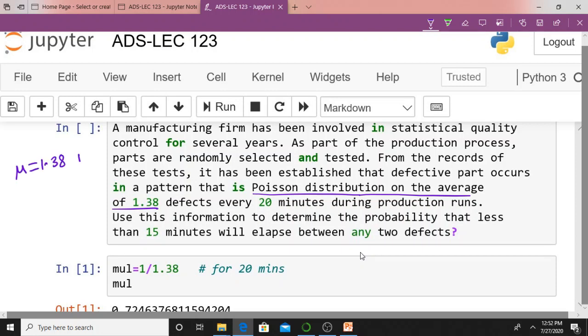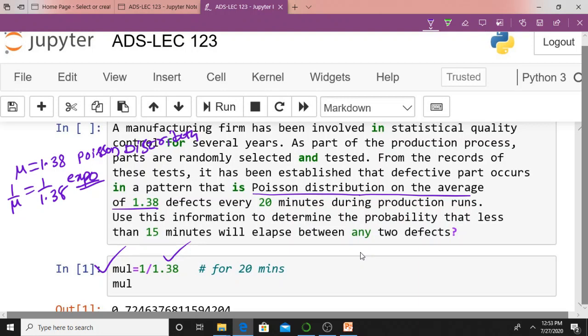You must understand, this is Poisson distribution, isn't it? But I need the exponential distribution mean. How can I calculate the exponential distribution mean? 1 by mu is the mean for exponential distribution, that is 1 by 1.38. This is the exponential distribution mean, isn't it? That's what I discussed. Therefore, mu is a variable in which I am keeping 1.38.